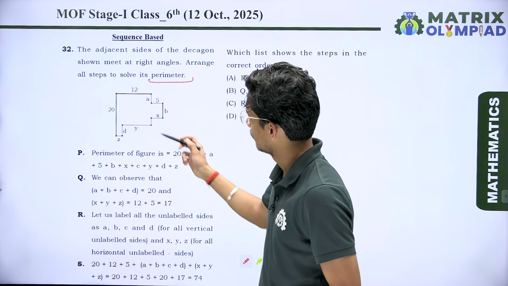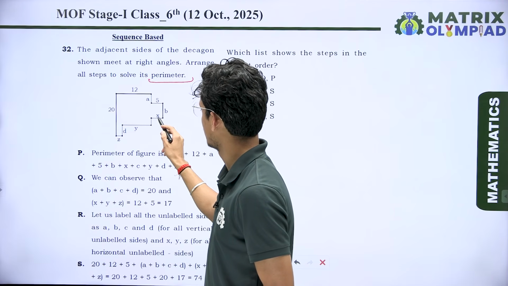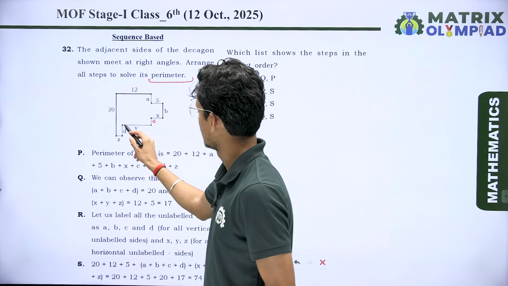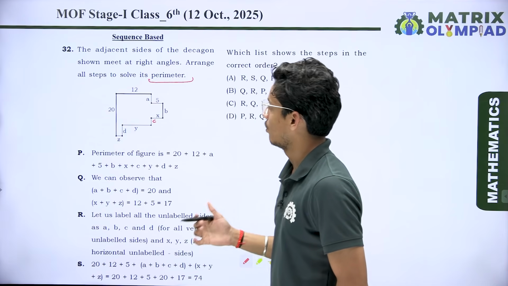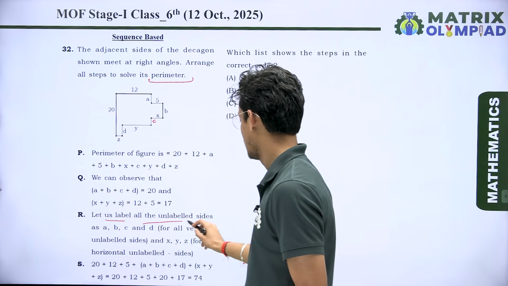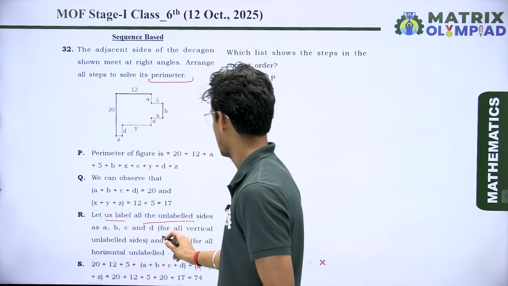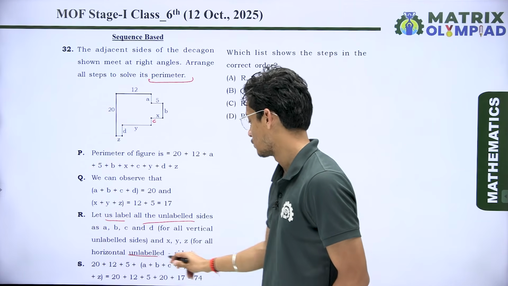So first we know this is the side 12, this is A, here we have 5, here B, here we have X, here we have C, here we have Y, here D, and this one Z, and this one is the 20. For the first step, let us label all the unlabeled sides as A, B, C and D for all vertical unlabeled sides and X, Y, Z for all horizontal unlabeled sides.